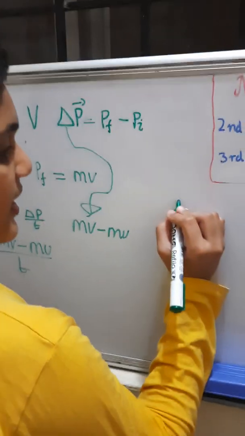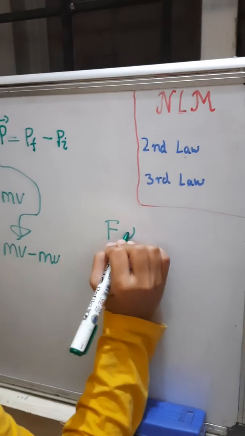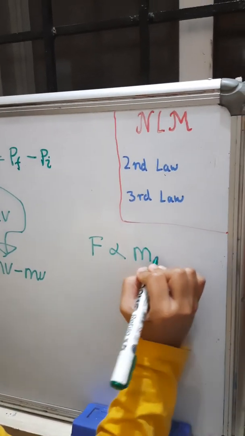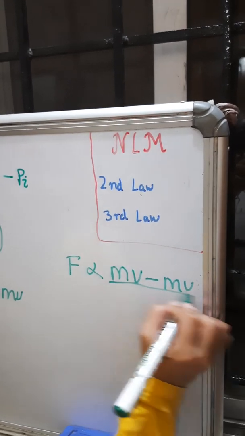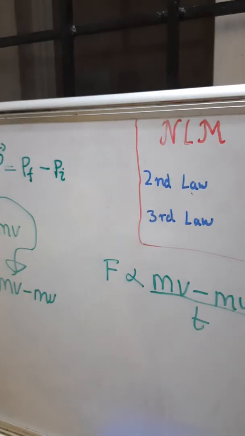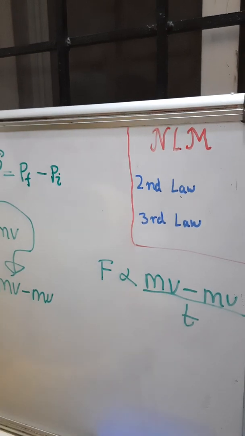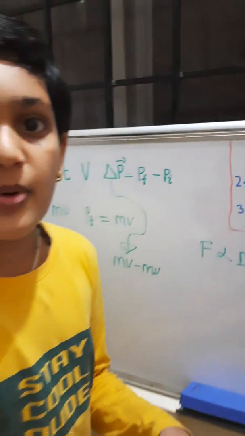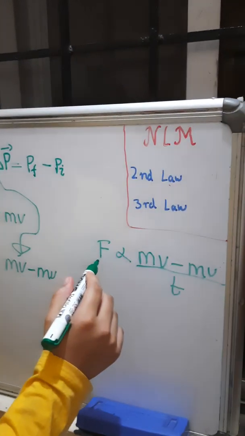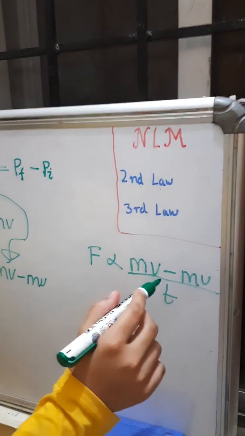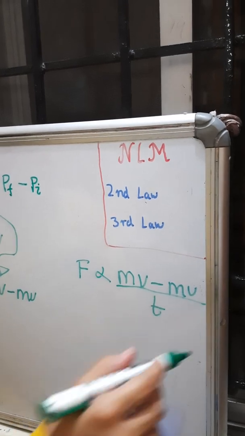So, F is directly proportional to mv minus mu by t. Now let us recall the second law. Second law is the rate of change of momentum is directly proportional to the force applied. So force is directly proportional to the rate of change of momentum.